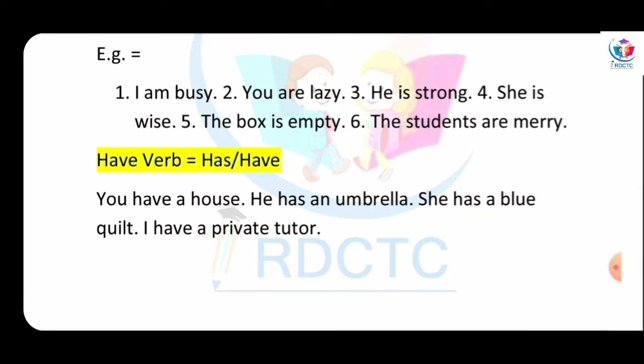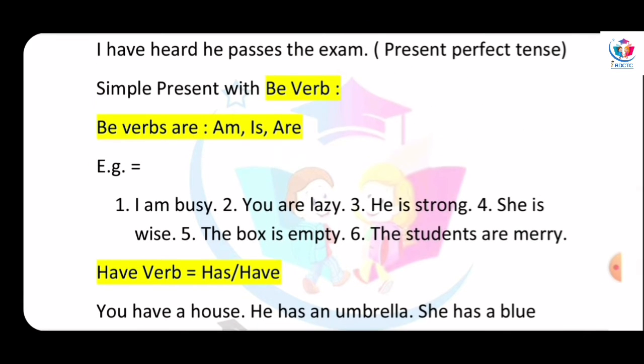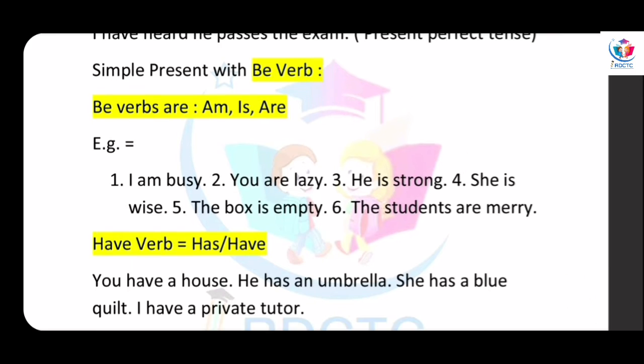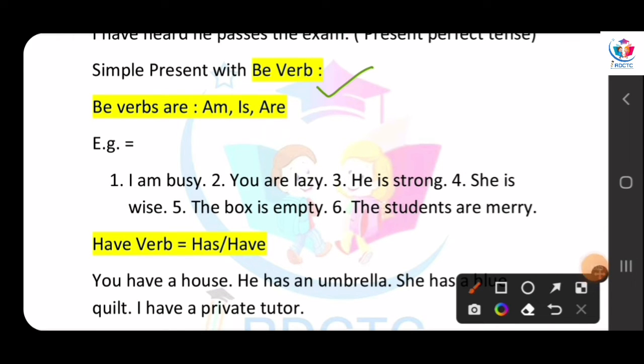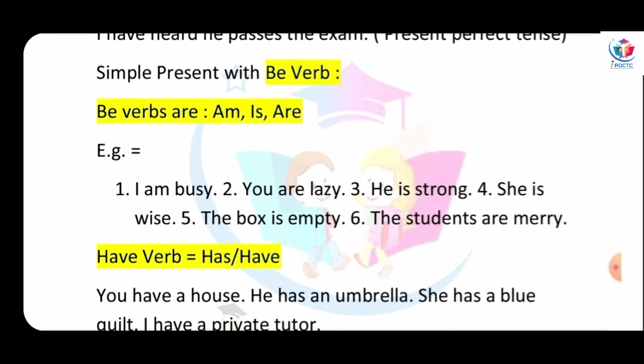Here we see the simple present with the be verb and the have verb. We are using simple present with the be verb and the have verb. Be verb means am, is, are. We are writing am, is, are in the simple present, and we are writing have and has in the simple present. Okay? Let's see our next topic.